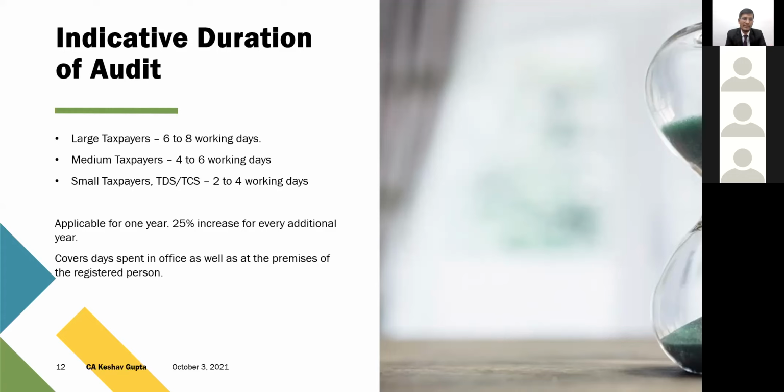days. I find it a little less, because in cases where there are large taxpayers, and large includes everyone. I think Reliance is also large, and if we talk about the commercial capital of the country, there are multiple large taxpayers. So the time limit which is given is a little less when we see the size of the company. 6 to 8 working days is very less, and that is why most of the audit teams are under immense pressure. Departmental audit teams are under immense pressure from when they start the audit till the time they end the audit. They themselves are under pressure, and they put the pressure on the SSC as well as their consultants.